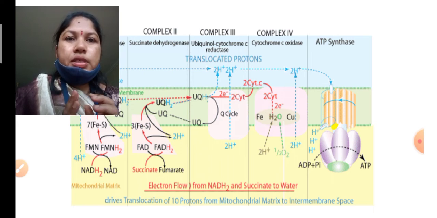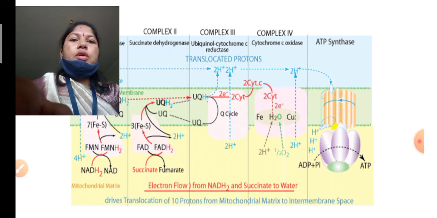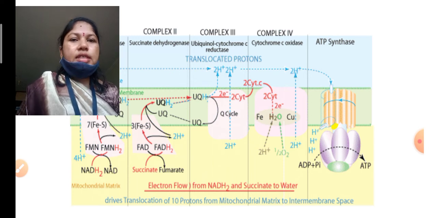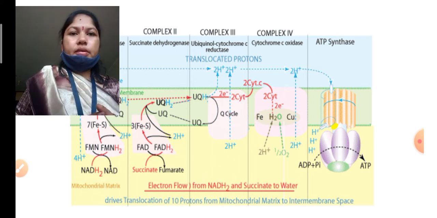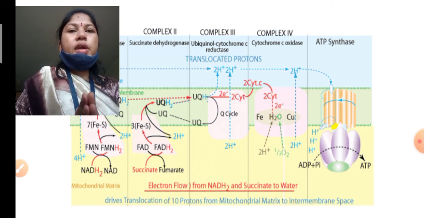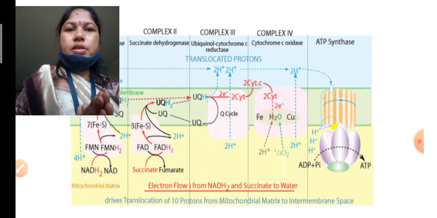Is it clear? Oxidative phosphorylation. Phosphorylation means the formation or synthesis of ATP. In ETS many oxidative processes take place, with the help of which ATP is synthesized.